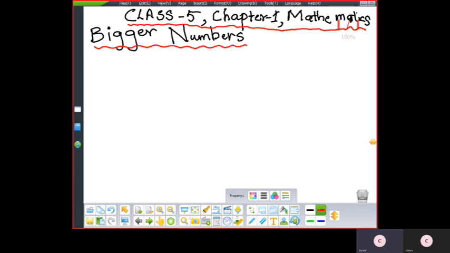So firstly, the first chapter, mathematics, bigger numbers. Chapter 1 is bigger numbers. In your previous classes, 4th class and 3rd class, you have learned that the smallest one-digit number is 1, the biggest one-digit number is 9. The smallest 2-digit number is, what is the smallest 2-digit number, children?